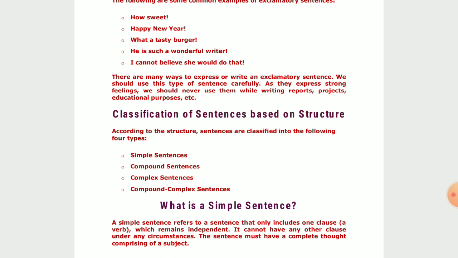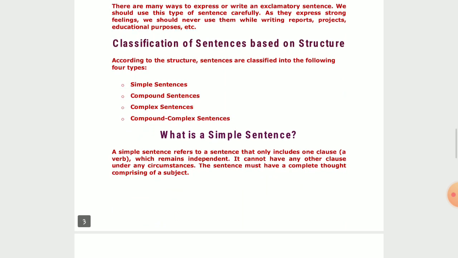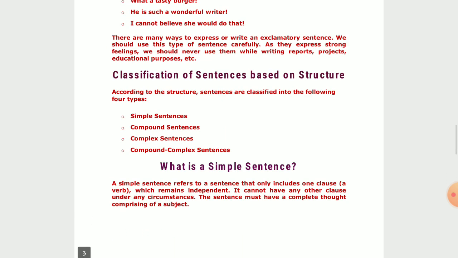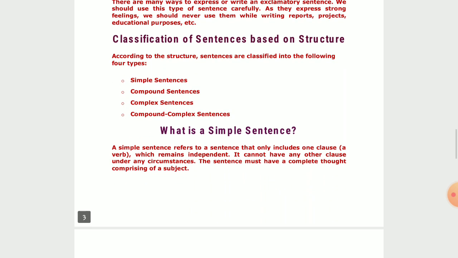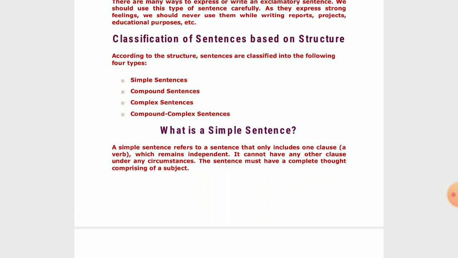Now let us move on to the classification of sentences based on structure. As I showed everyone in the chart earlier, based on structure, sentences are also divided into four main categories. First one is simple sentences, next one compound sentences, third one complex sentences, fourth one compound-complex sentences. That means it is a combination of compound as well as complex sentences.